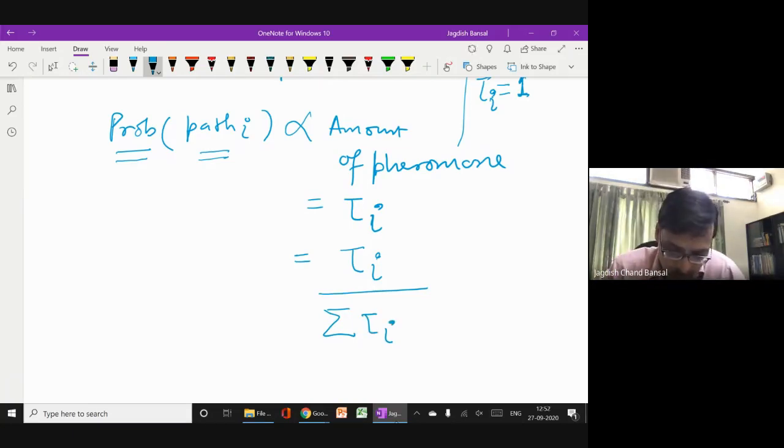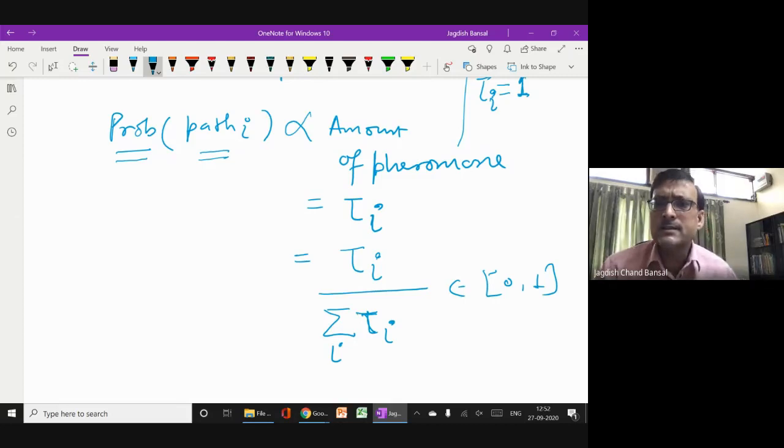Sum of tau i means all the pheromones on the other paths are summed up here, right? So now you see that it is in the range 0 to 1, so we can call this a probability. So this is the formula for calculating the probability of selecting any path based on the pheromone.